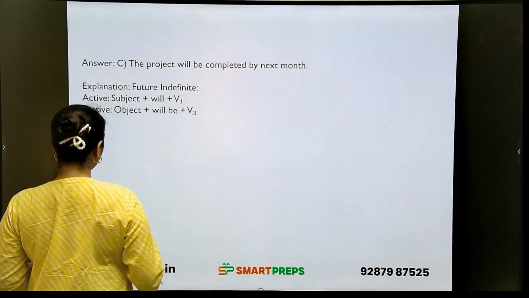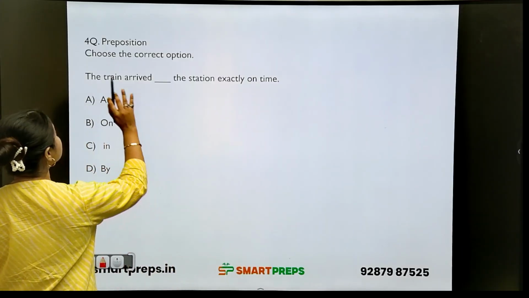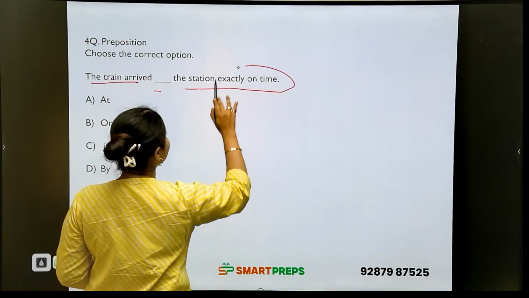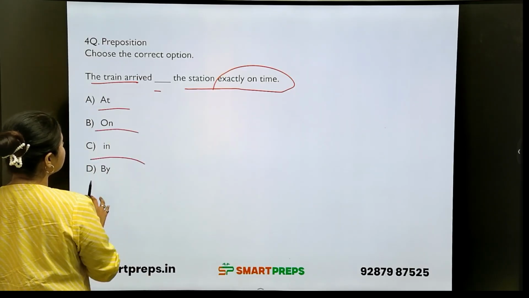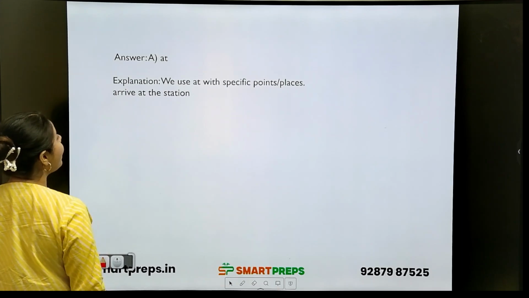Okay? Next question is on preposition. Choose the correct option. The train arrived dash the station exactly on time. The train arrived at the station, on the station, in the station, by the station. Which will be the correct preposition? The correct answer will be option A, at the station.